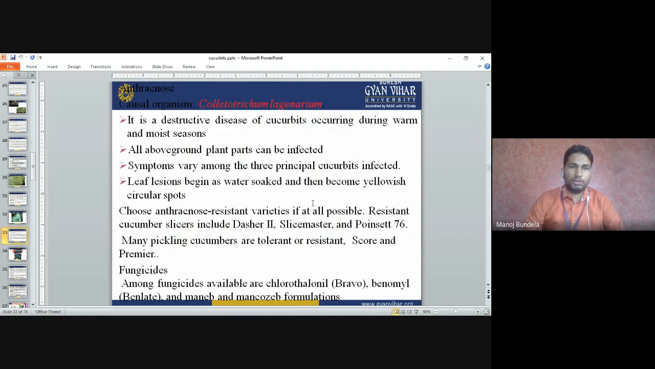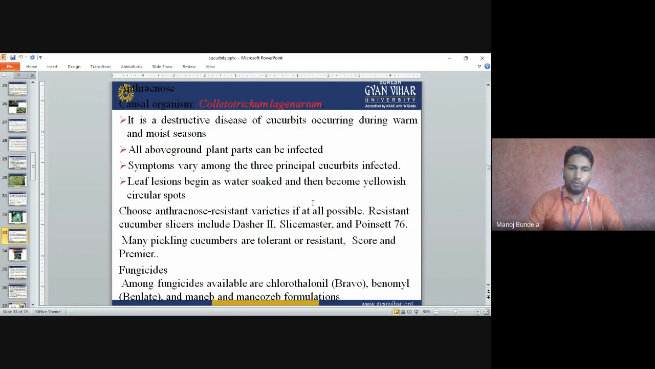Next is anthracnose. Anthracnose is a destructive disease of cucurbits occurring during the warm and moist season. All above-ground plant parts can be infected. Leaf lesions begin as water-soaked and then become yellowish circular spots. Choose an anthracnose resistant variety if at all possible. The resistant cucumber slicers include Dasher II, Slice Master, and Poinsett 76.